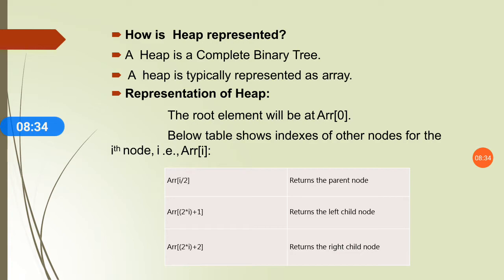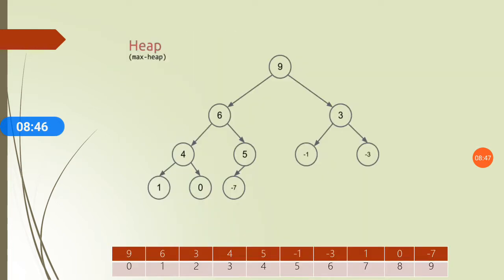Then array of 2i plus 2 returns the right child node, that means 0 plus 2, array of 2, which is 3. The position 2 returns the right child of the parent node, the ith node.